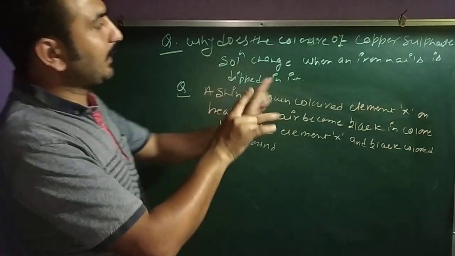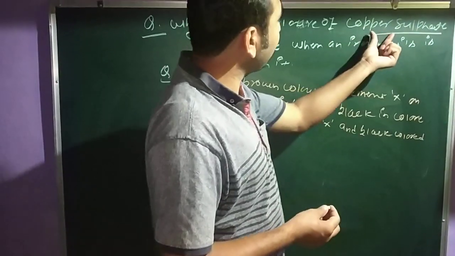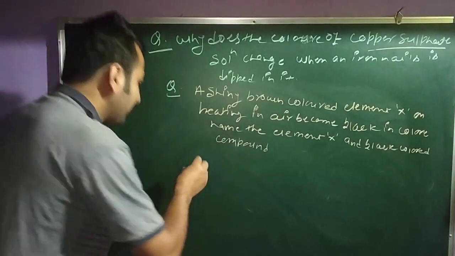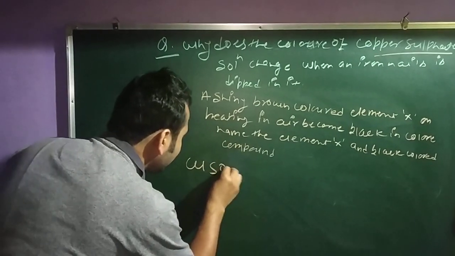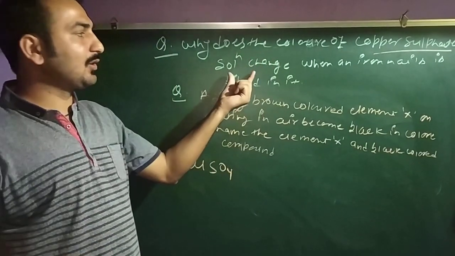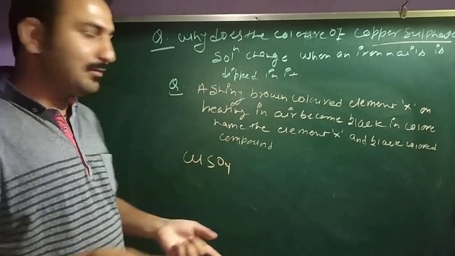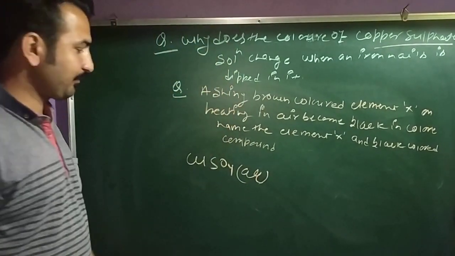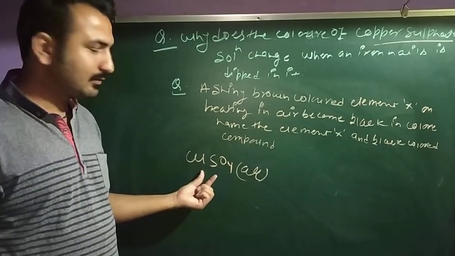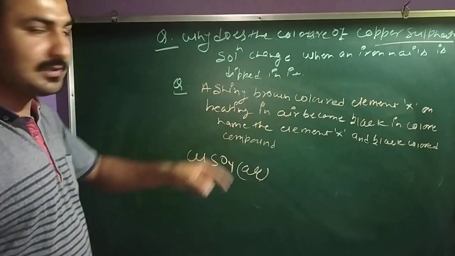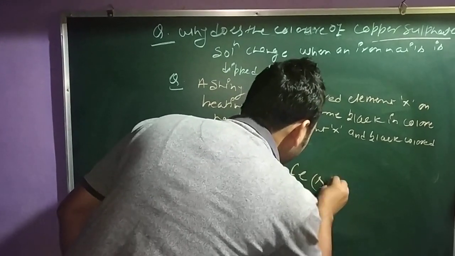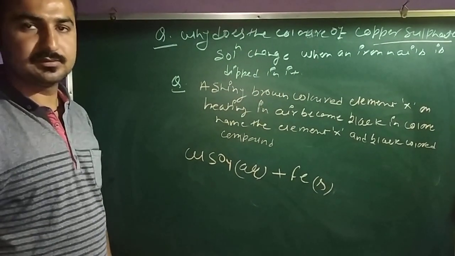So the question is why? Firstly write the chemical formula of copper sulfate. Copper sulfate means CuSO4, and the solution is made in aqueous medium, so we'll write here aqueous. The copper sulfate, aqueous form, reacting with the iron nails. Iron nails means Fe, which is solid in nature.